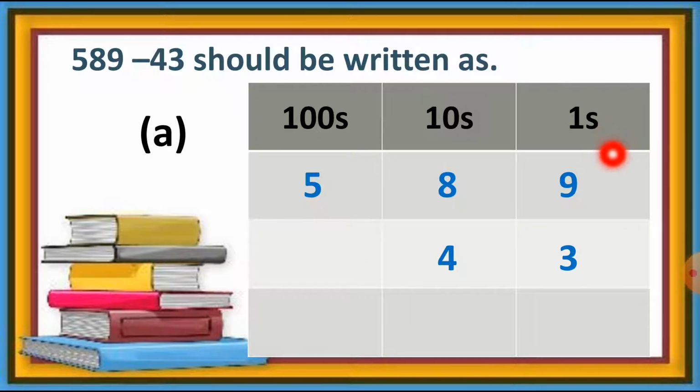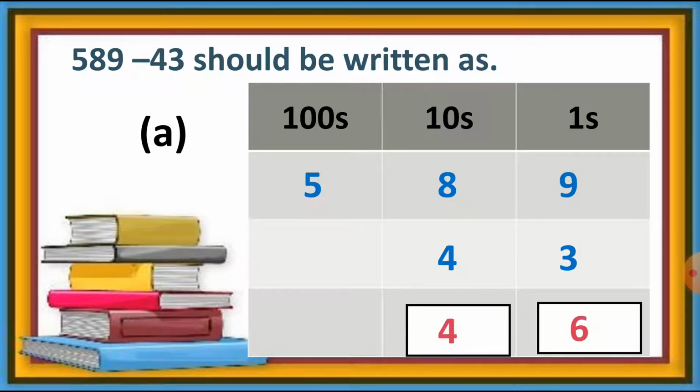So let's start with the ones column. 9 minus 3 is equal to 6. At the ones column, 9 minus 3 is equal to 6. Then at the tens column, 8 minus 4 is equal to 4. I repeat this, 8 minus 4 is equal to 4. And at the hundreds column, 5 minus nothing. Here there is no digit. So 5 minus nothing means nothing, so 5 will be 5.